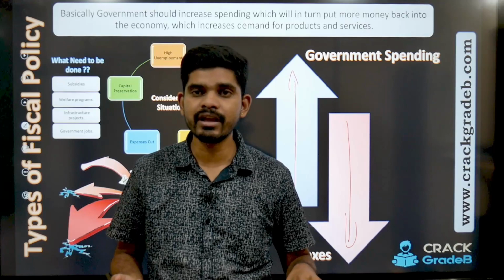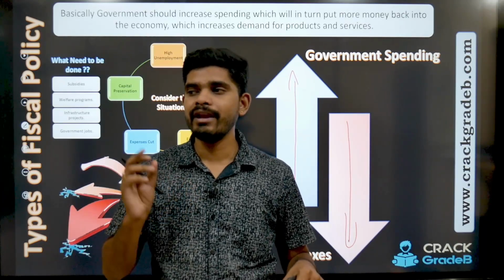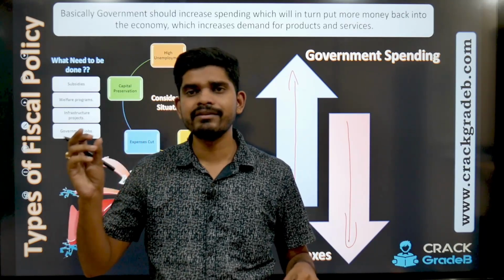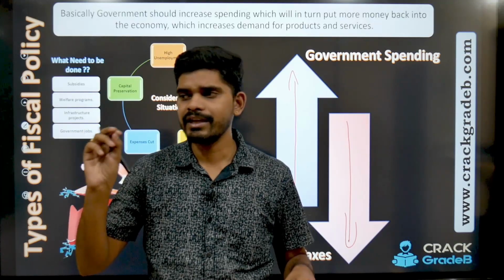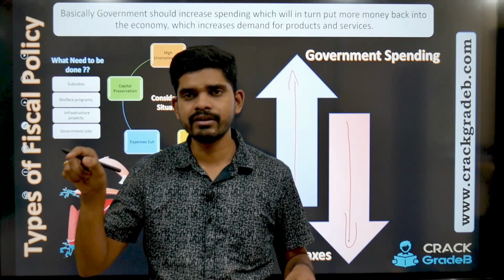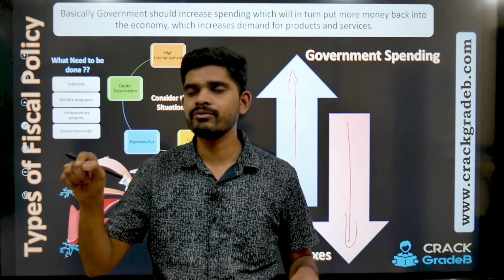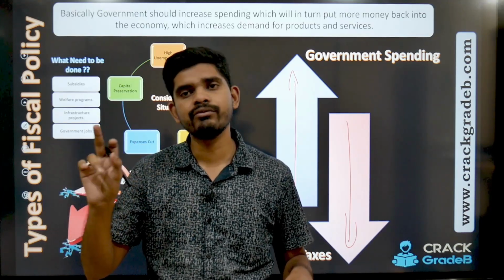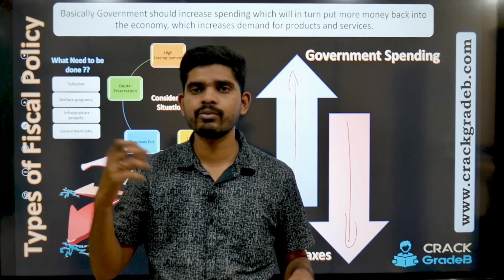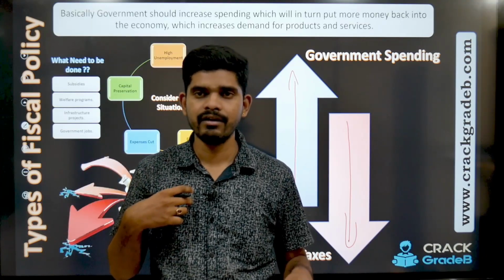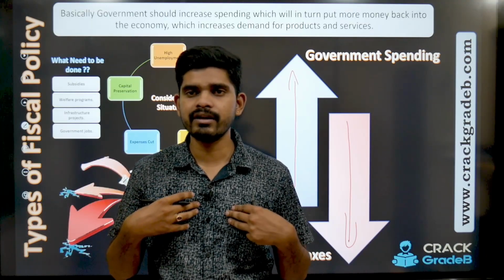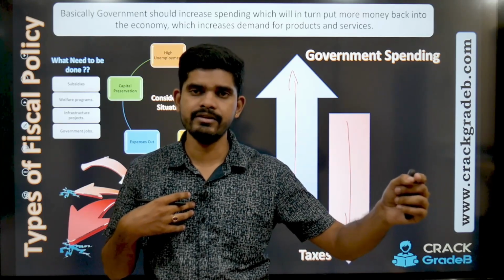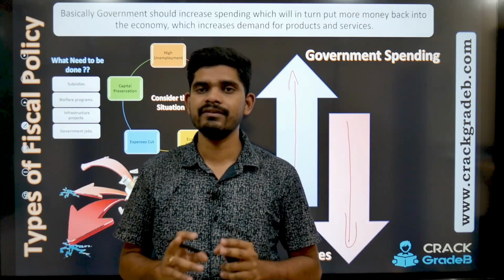It should reduce the taxes, so that when I, let's say, buy a thing of 5 rupees and I pay 1 rupee tax towards it, when the taxes come down by 50 paisa, let's suppose, then I will only have to pay 4.50 rupees. So what am I saving? 50 paisa. What will I do with this 50 paisa? I will spend, right? So this is the cycle.